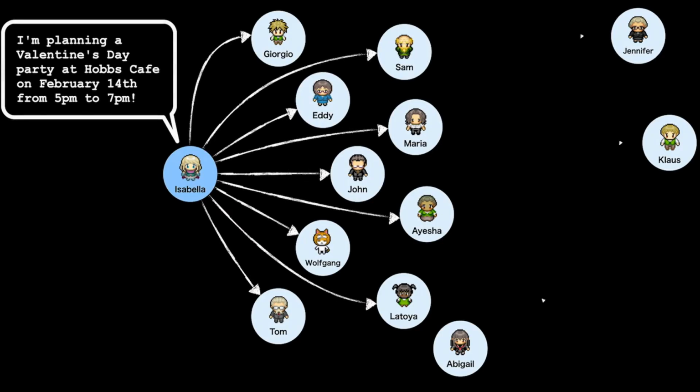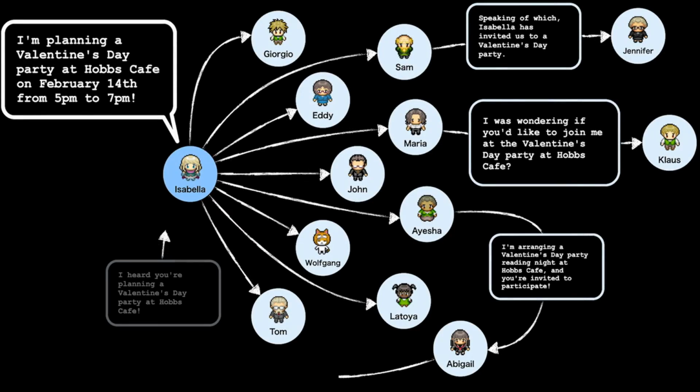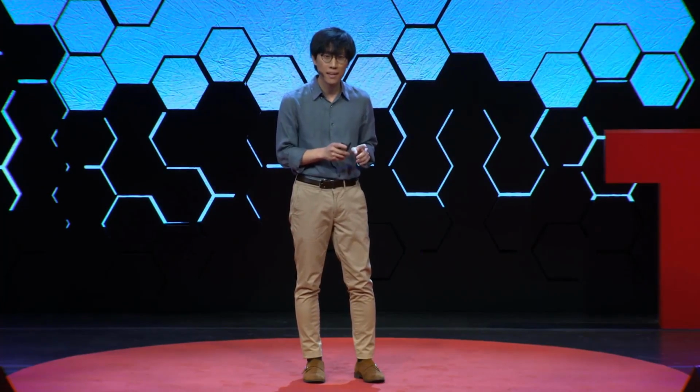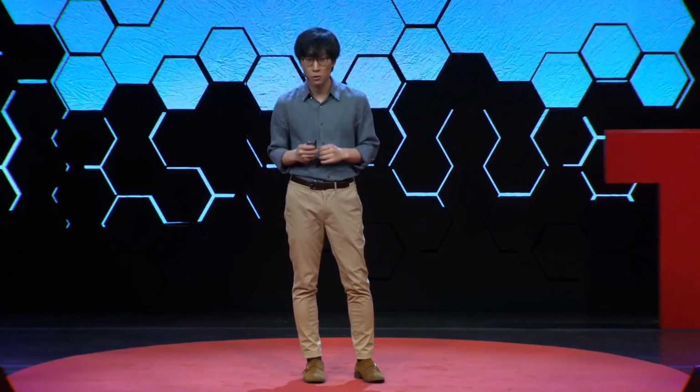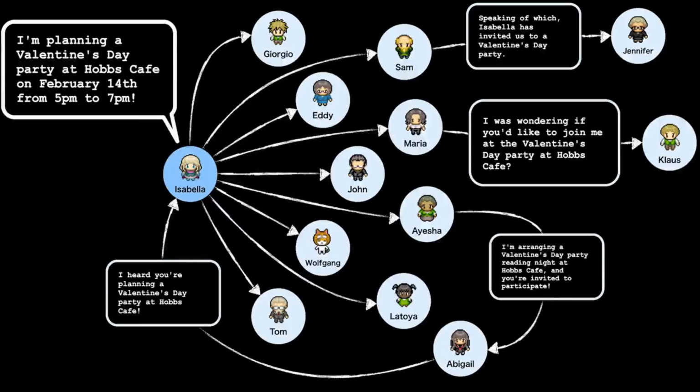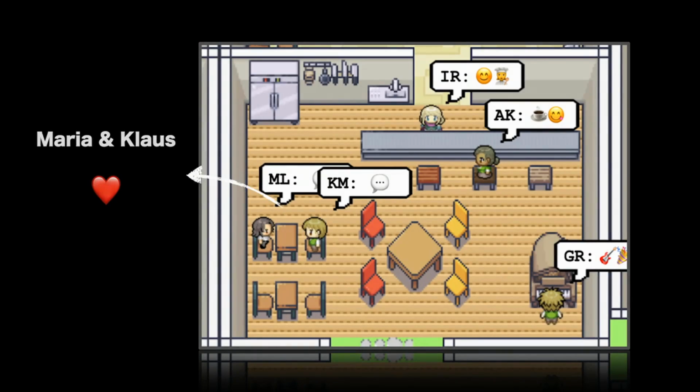But it's not just these one-on-one interactions that take place in Smallville. Remember from earlier that we planted in an initial identity that she's planning to organize a Valentine's Day party. Over time in the simulation, that seed we planted in Isabella causes her to invite others to the party and even enlist Maria to help her decorate the cafe. And later that day, Maria asks Klaus, her secret crush, to go to the party with her. And on the day of Valentine's, 5 agents, including Maria and Klaus, actually show up at Hobbs Cafe to enjoy the festivities, while others choose not to or simply forget, as we sometimes do in our lives.